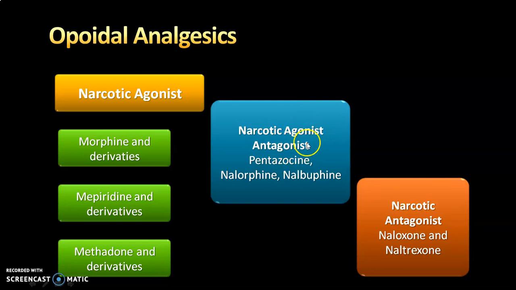You may be surprised, what is the meaning of agonist and antagonist, isn't it? Whatever drugs you have studied till date, they are either agonist or antagonist, but you have never heard of agonist and antagonist together. But especially in the opioid analgesic class, you'll find such a category. I'll explain how these three classes were discovered.